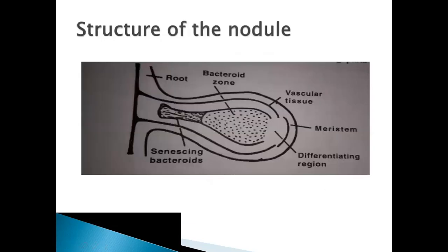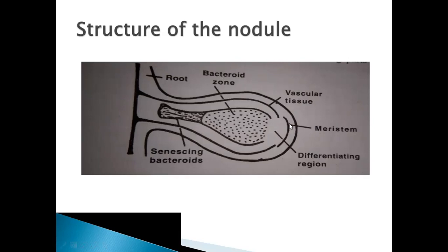Coming to the structure of the nodule. A nodule is nothing but a bulgy structure. If this is the nodule, it is attached to the root. This is the root, and let us start from here.